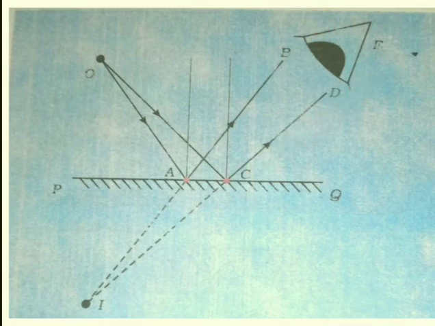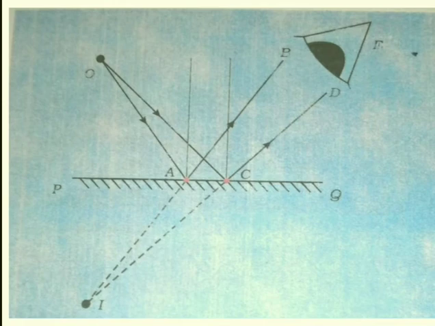Extend them further. Do they meet? No. Extend them backwards. Do they meet now? Yes. If they meet, mark this point as I. For a viewer's eye at E, do the reflected rays appear to come from the point I?